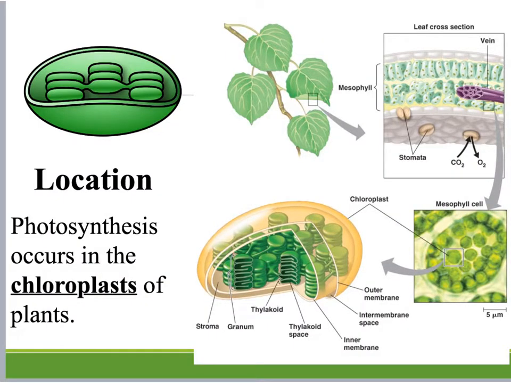Now the location, where this is all happening. So photosynthesis occurs in plants, and in plants it's happening primarily in the leaves of the plant. Within the leaves of the plant, within the cells, it's happening in an organelle called the chloroplast. And we talked about this when we talked about our cell organelles. The chloroplast is where photosynthesis is taking place.